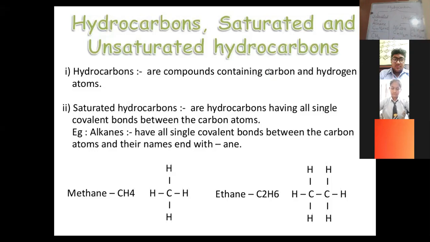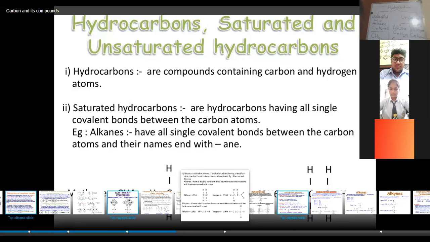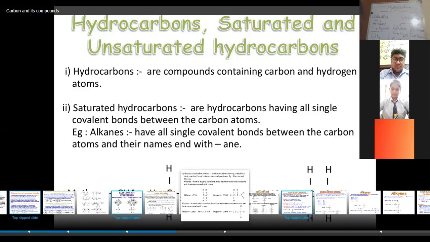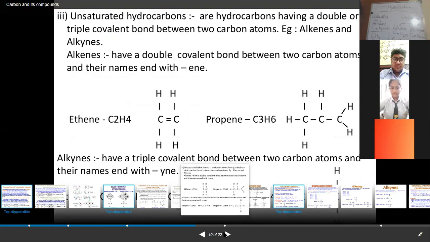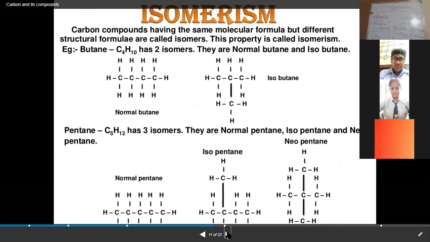Now let me tell you what a homologous series is. They can also be called homologous series. We have to now discuss the homologous series, but before I discuss it, let me discuss another property of such carbon compounds, that is known as isomerism. This is also one of the properties of the carbon compounds, hydrocarbons. They show the property of isomerism.